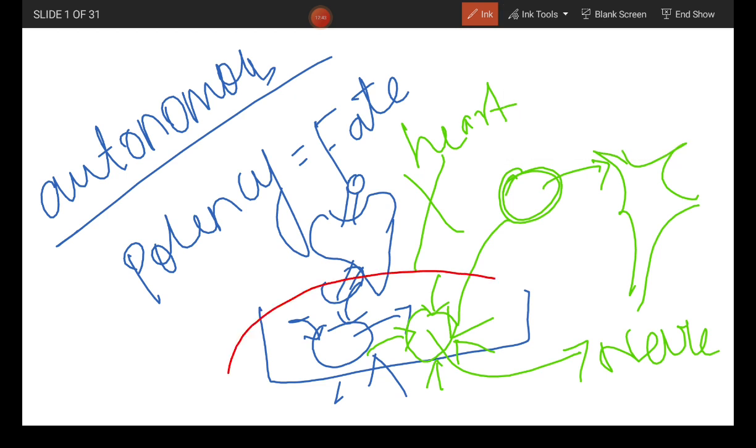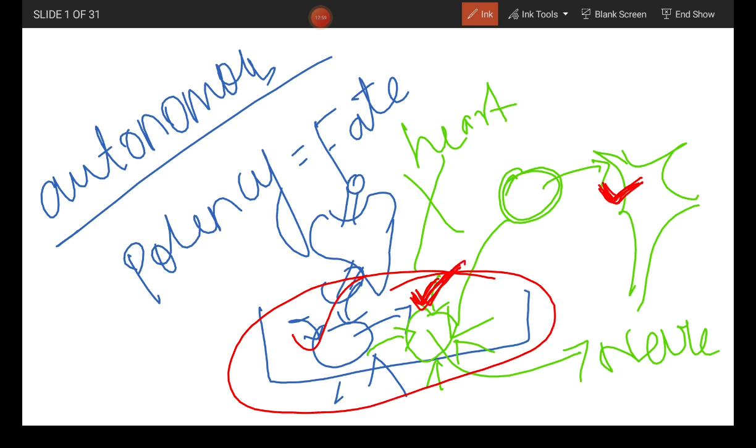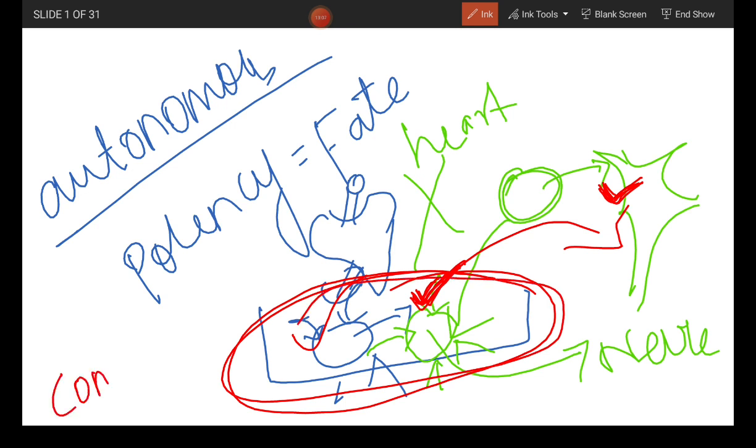This environment will become mosaic in nature. Even though this green cell receives the specification to become a heart cell, since it is already committed to become a nerve cell, it will only undergo autonomous specification to become a nerve cell. This is a mosaic environment. Compensation of the lost parts will not occur.